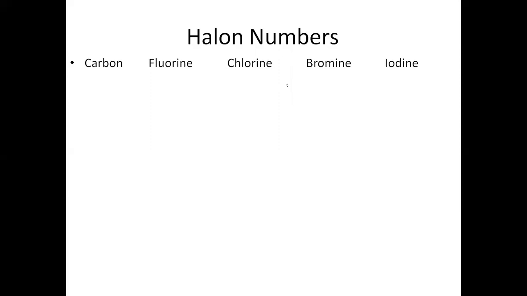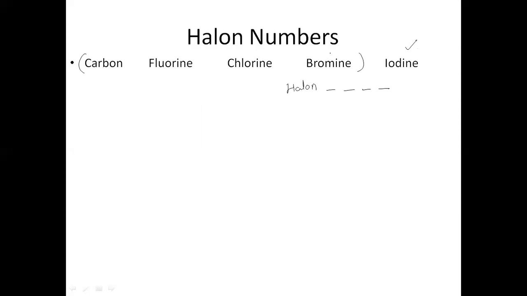Okay. So according to this, halon numbers are given to the candidates. How do we give a halon number? Let us say halon, and then there would be the number. Generally, there are only 4 numbers. Iodine is used only in some cases. We don't use iodine because it is very expensive. So we do avoid iodine. So carbon, fluorine, chlorine, and bromine. Since it's a halon, meaning halogenated hydrocarbon, there are carbon and hydrogen present, and these are the halogens which are added.